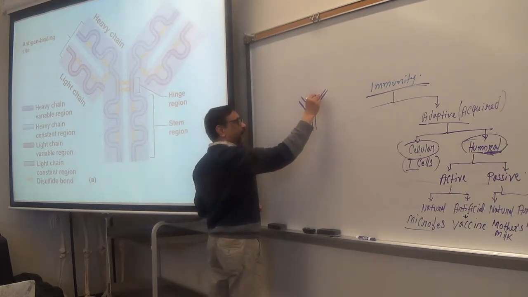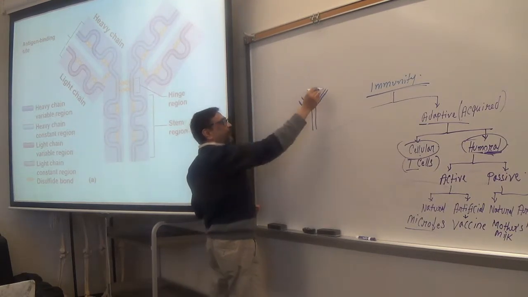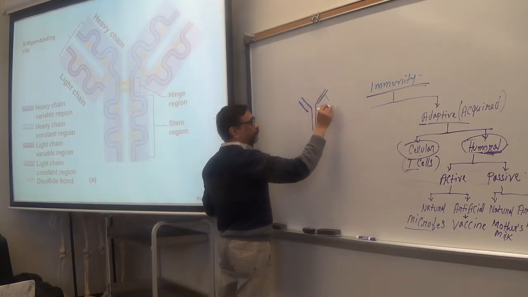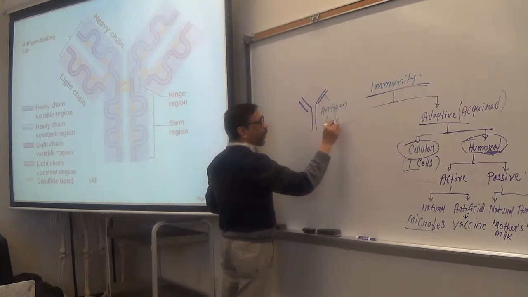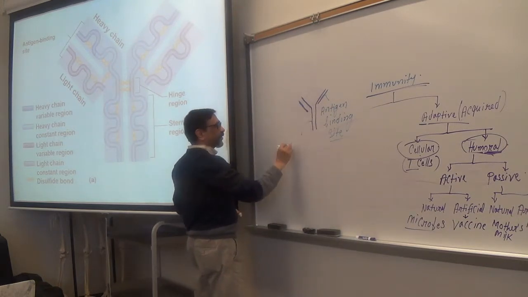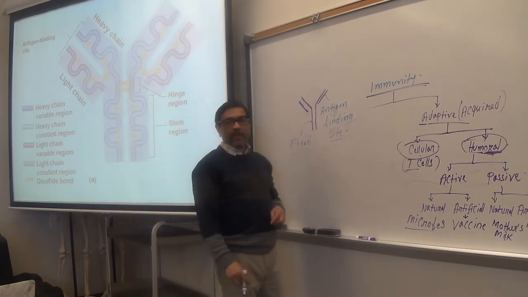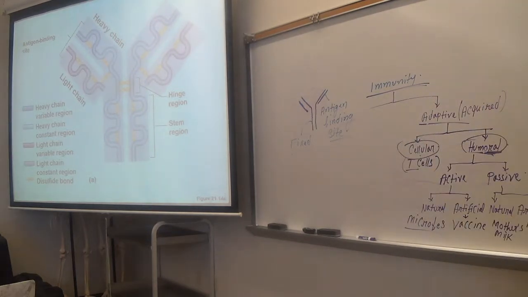The variable part is also called the antigen binding site. And this is the fixed part. So the variable part is also called the antigen binding part or site.